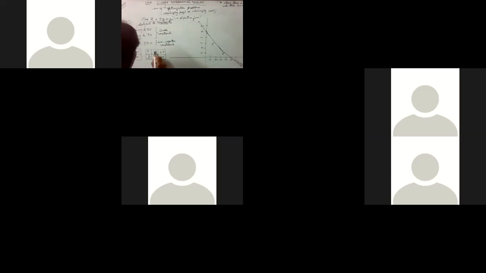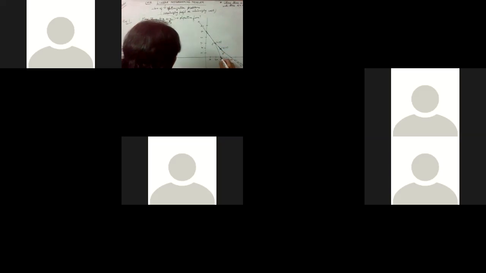Let's plot these values. x is 30, y is 0. That means it will lie on the x-axis. Another is 20, 30. This one is 20, 30. Whatever points you are plotting, you can mark those points also, so it will be easy for you to check them. This is 30, 20. This is 20, 30. This is 30, 0. And let's join these points.